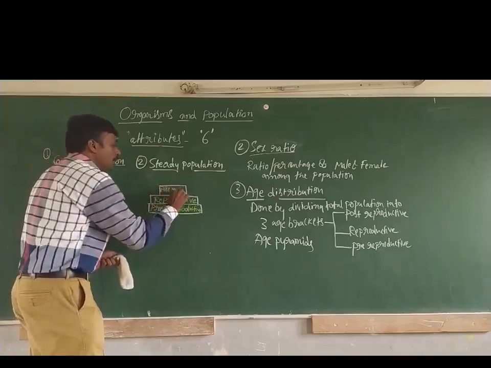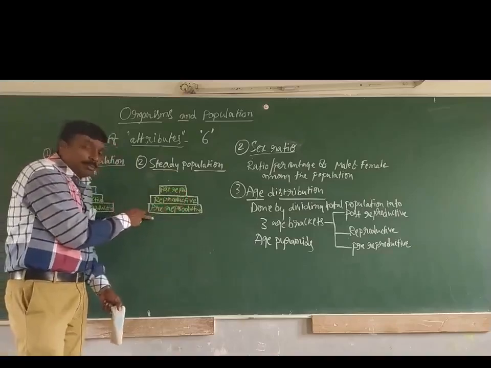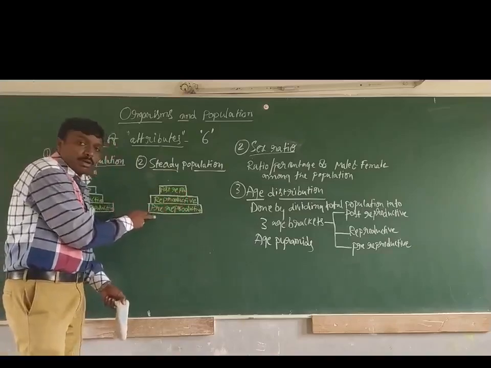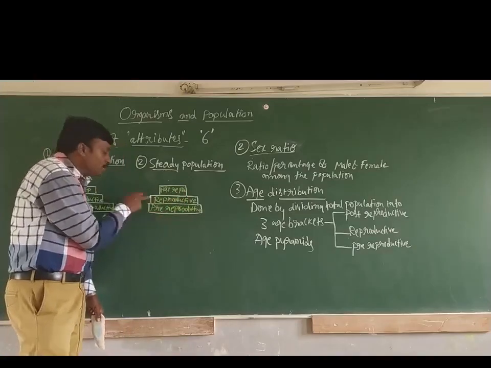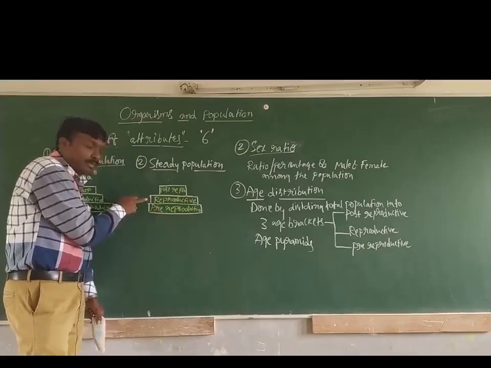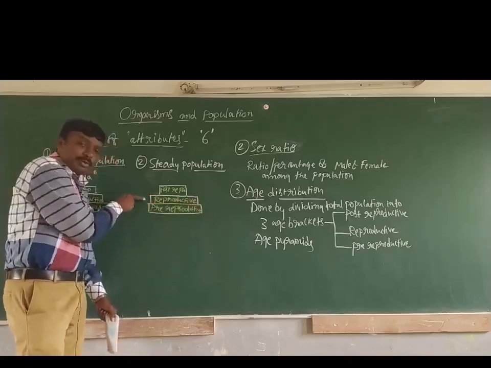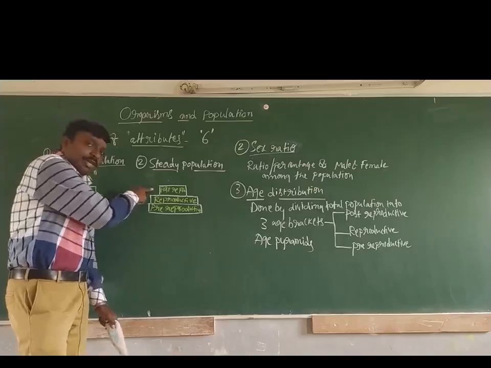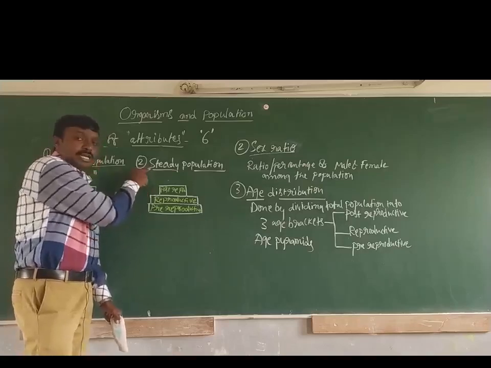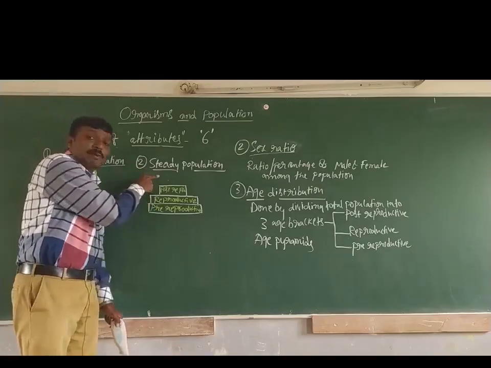post-reproductive. If we observe, the size of the pre-reproductive age group is almost the same as the reproductive age group, with just a minor difference, and post-reproductive is very small. That's why we call this type a steady population.